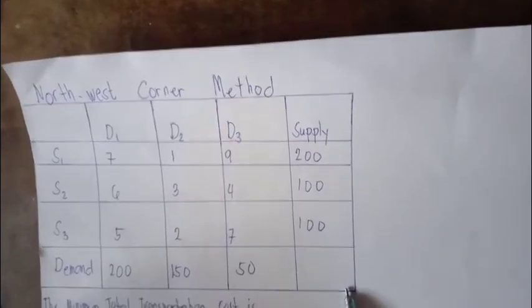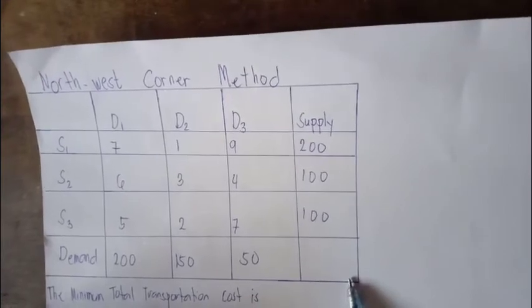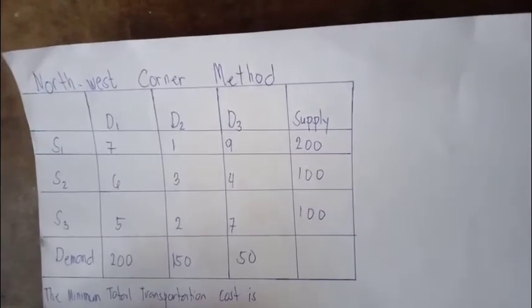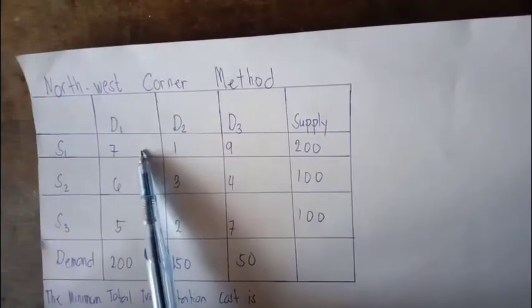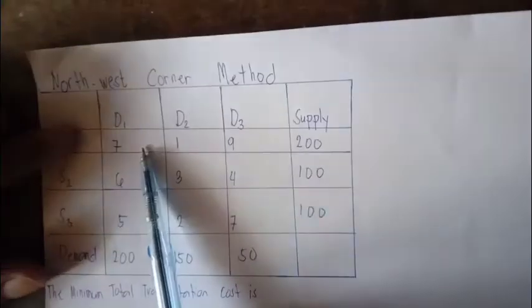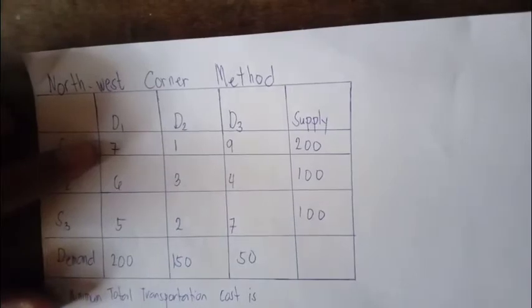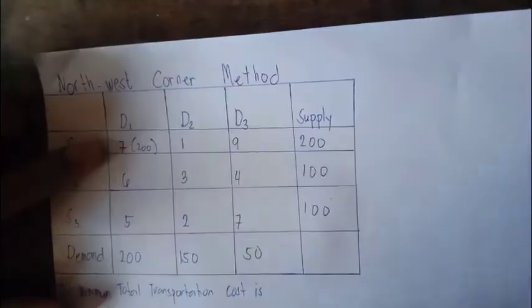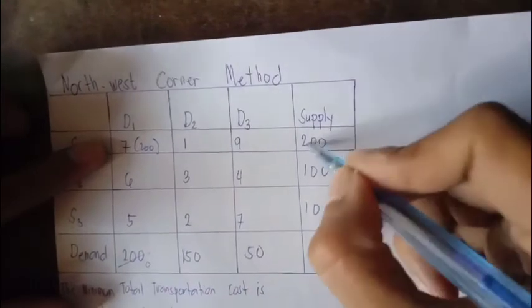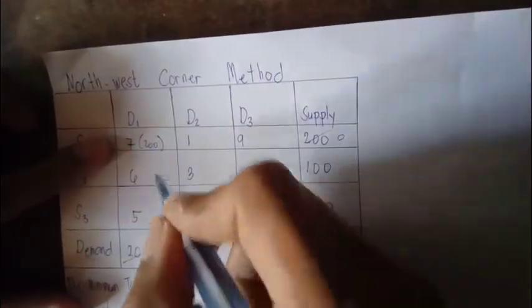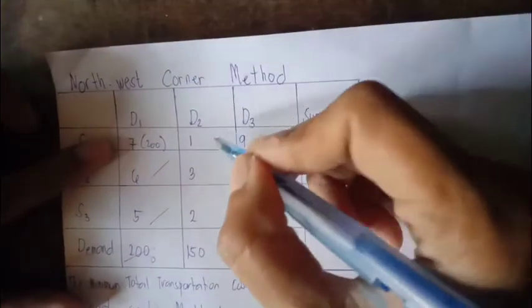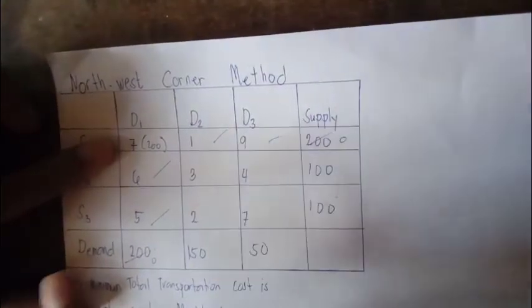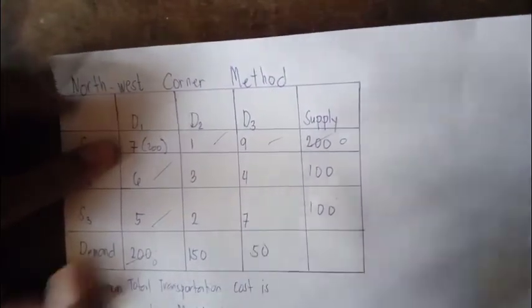So in the northwest corner method, the first cell we must solve is here, from the northwest, this cell, 7. As we could see, in the demand there is 200 and also 200 in the supply, so we should write here 200. So this would be 0, and also this one. So this column and this row will be called occupied. So we will not touch that anymore.